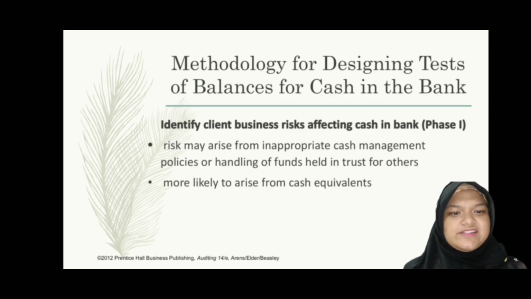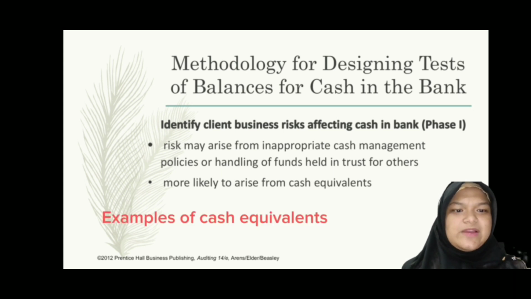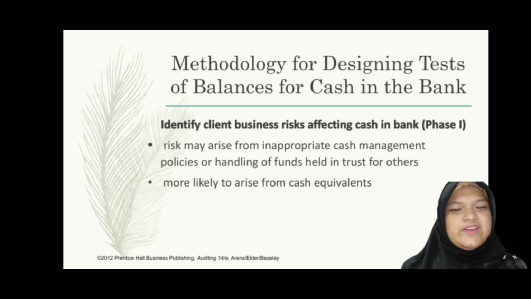First is identify client business risks affecting cash in bank. Most businesses are unlikely to face major business risks that influence cash levels. However, inappropriate cash management procedures or the handling of money held in trust for others could expose us to danger. It is more likely to be caused by cash equivalents. So what are cash equivalents? Examples are treasury bills, treasury notes, commercial papers, certificates of deposit, and money market funds, like we have learned in bonds before. As cash is highly liquid, there will be a risk of it being stolen and it could be intentionally overstated to get a good financial statement record, which could also cover possible fraud in the business.